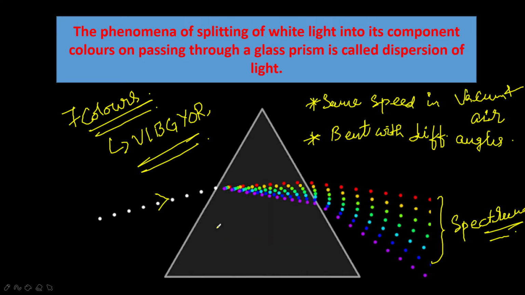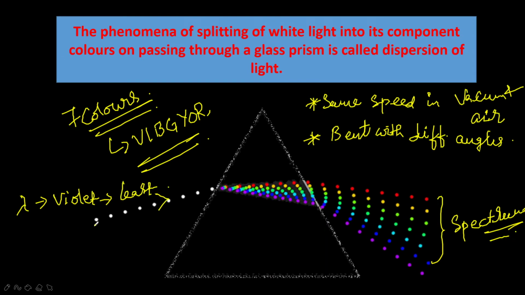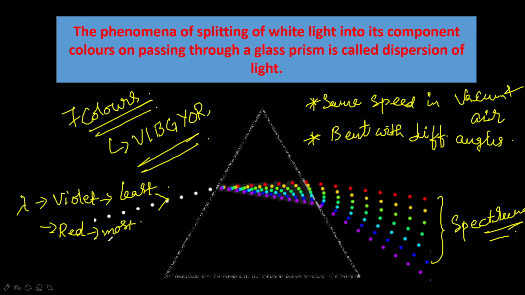If you see the wavelength of violet color, lambda being the symbol of wavelength, it is the least. That's why it bends or deviates the most. Understand? The wavelength of red color is the highest wavelength, so that's why it bends or deviates the least. Opposite.